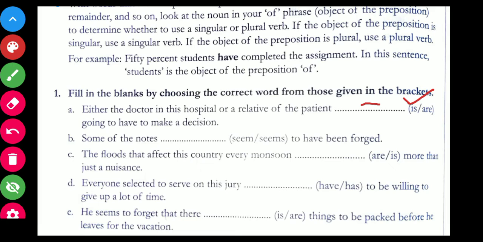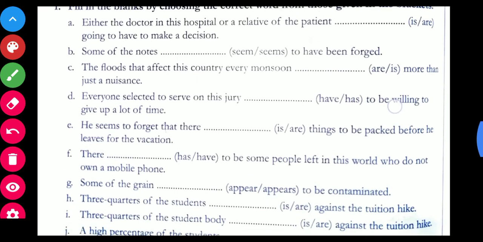Okay. Next, some of the notes dash to have been forged. Seem. The floods that affect this country every monsoon dash more than just a nuisance are. Okay? This is how you have to do this exercise. Based upon the rules, you have to answer them. Now rest to be done by you.